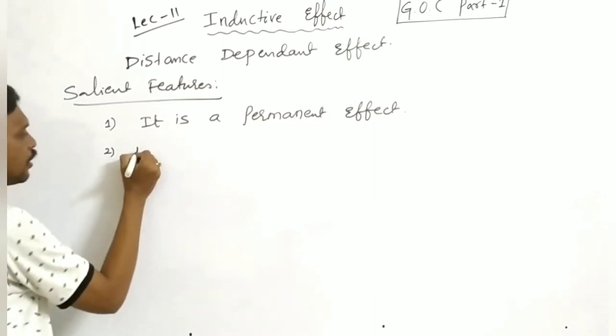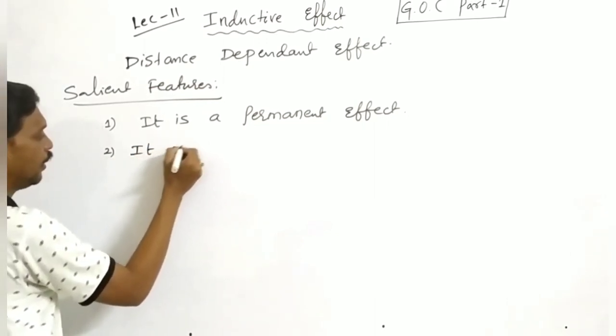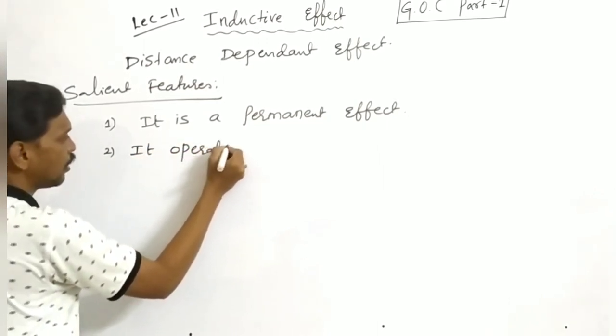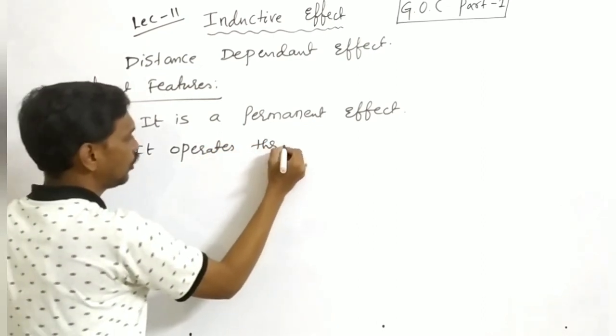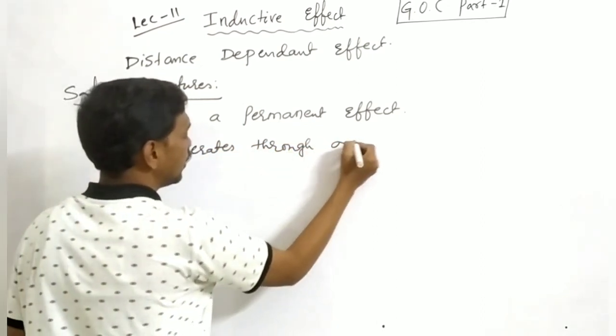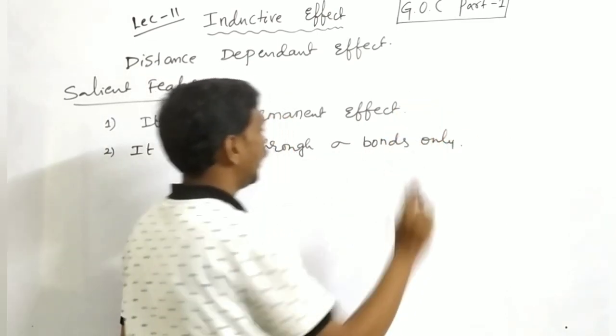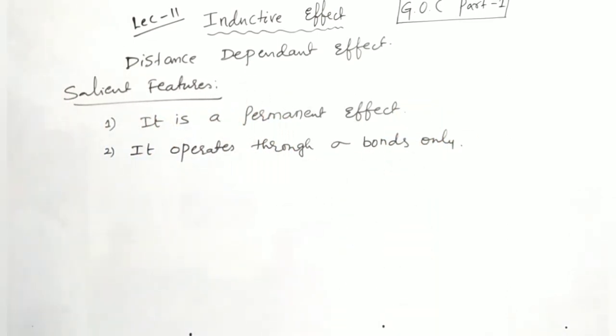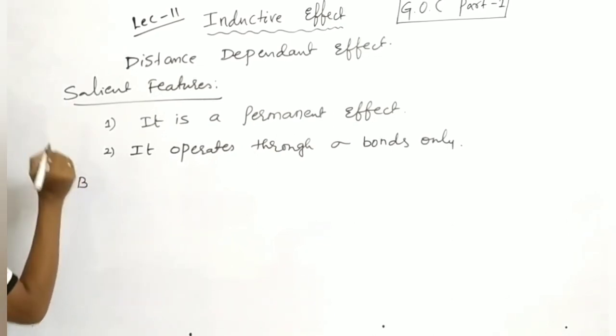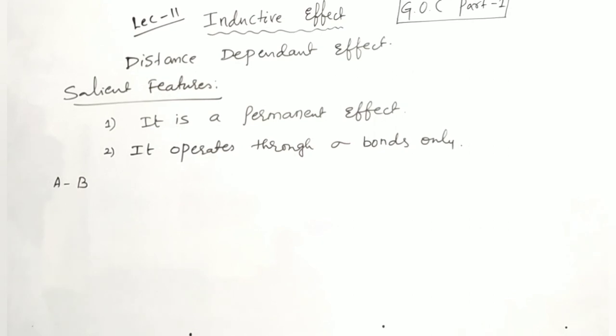It operates through sigma bonds only. It means if a sigma bond is present between two atoms, then inductive effect is present.